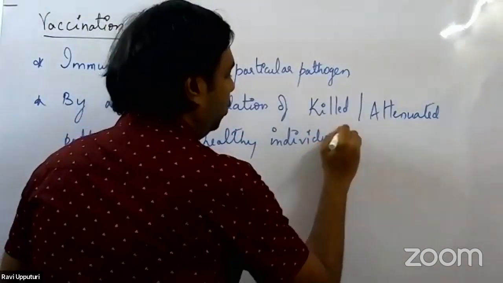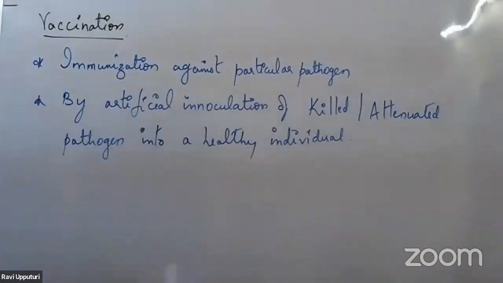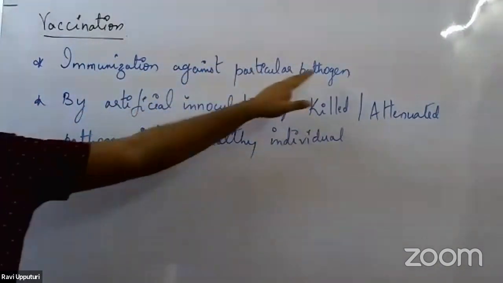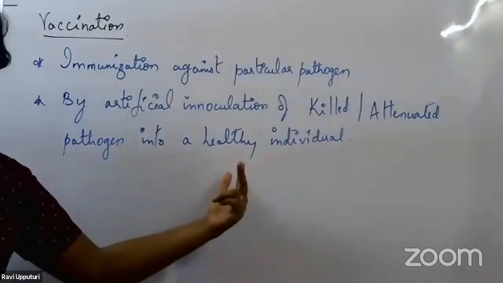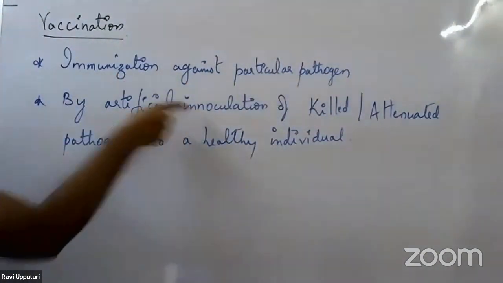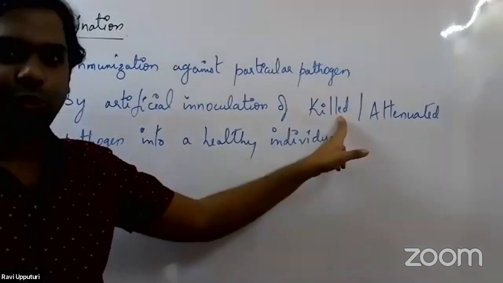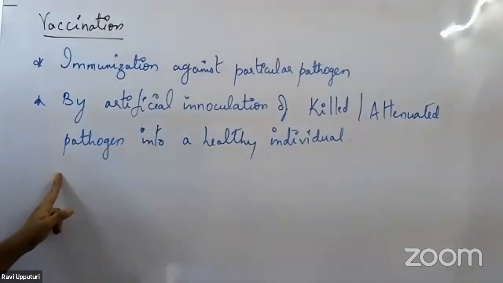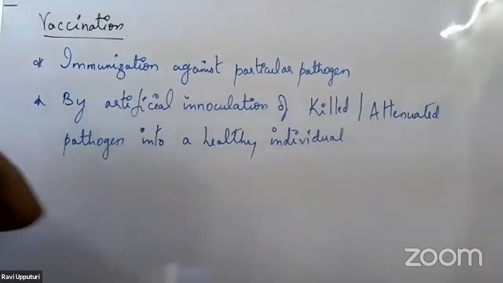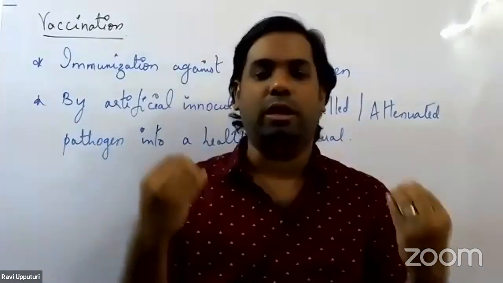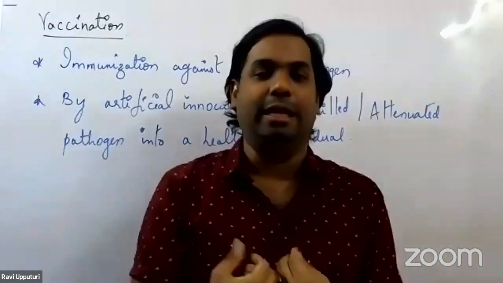So this is how we actually define the term vaccination. Vaccination is a process of immunization against a particular pathogen, by artificial inoculation of killed pathogen or attenuated pathogen into a healthy individual. So what exactly are we doing here? What do we actually mean by this definition? We bring about the immune response in a particular healthy individual.